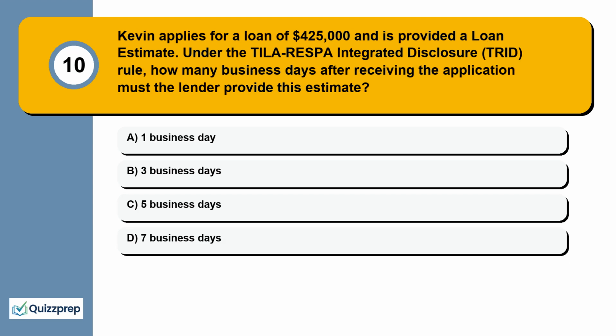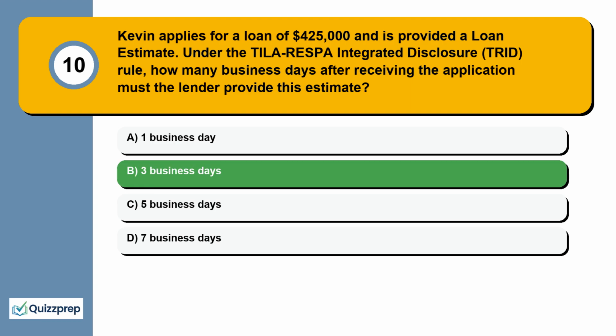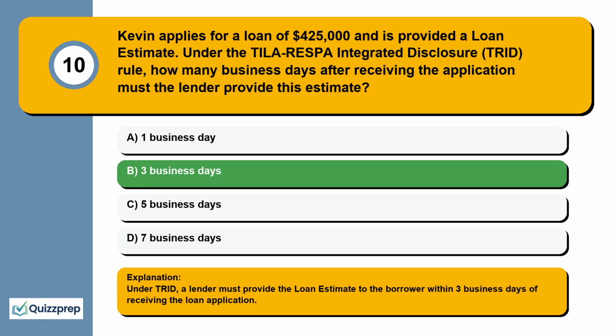Question 10. Kevin applies for a loan of $425,000 and is provided a loan estimate. Under the TILA-RESPA Integrated Disclosure (TRID) rule, how many business days after receiving the application must the lender provide this estimate? 1 business day, 3 business days, 5 business days, 7 business days. Under TRID, a lender must provide the loan estimate to the borrower within 3 business days of receiving the loan application.